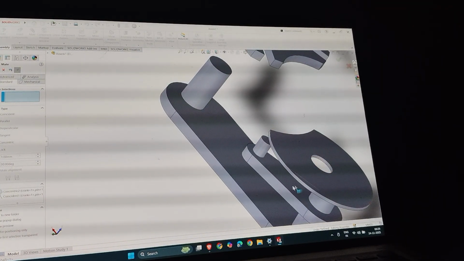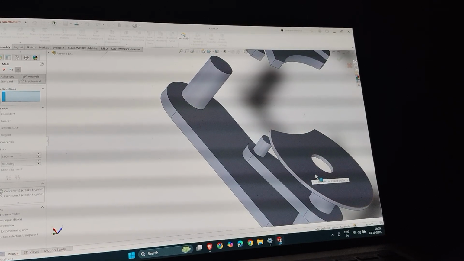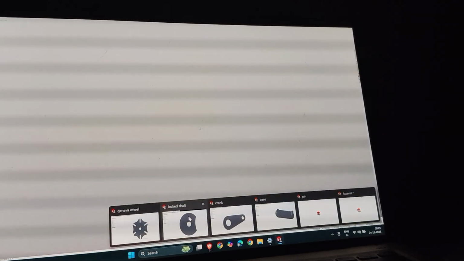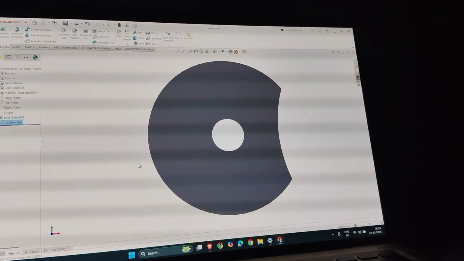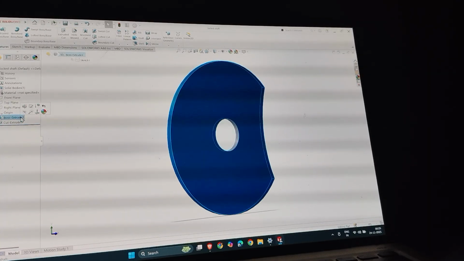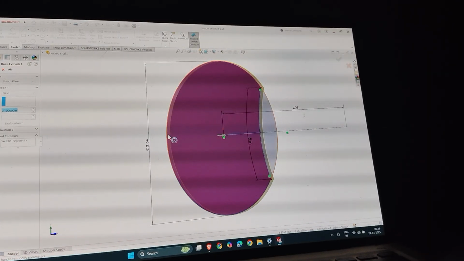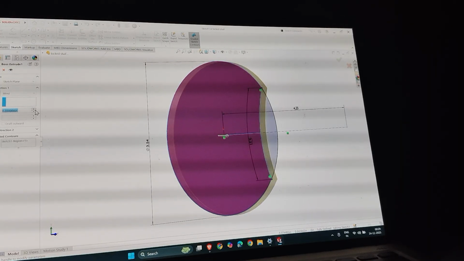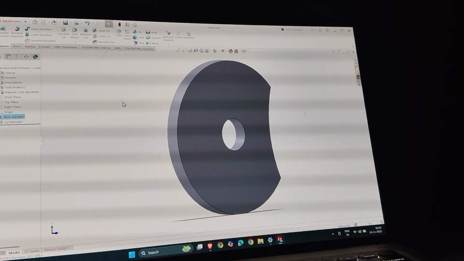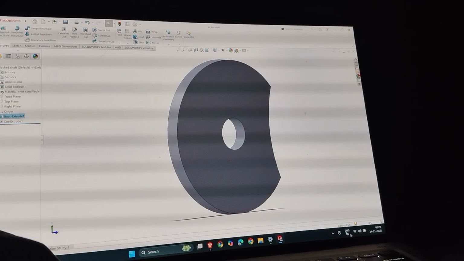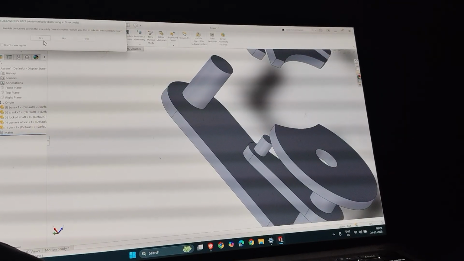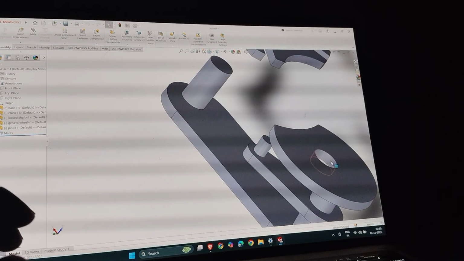Oh sorry, I did one mistake actually. I forgot to make the thickness of this drive shaft, so I'll update it in the design. I'll edit the extrude. That time I did not take the thickness of 0.3. Now reveal it and save it. When you save here, your assembly will automatically update the thickness. So now the thickness is okay.